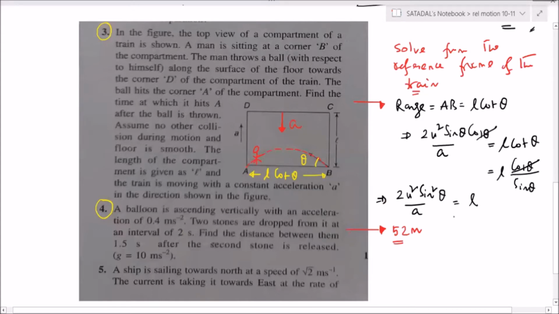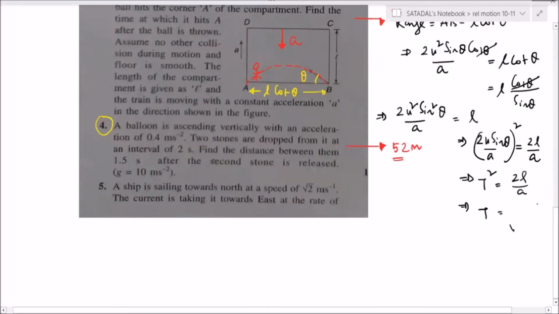So if I just make a little rearrangement, not much, just a little rearrangement, can I write it like this? 2u sine theta by A, whole square. So I have to multiply this side also by 2 by A. If you see, 2u sine theta by A is the time period. So T is equal to this, T square. So T is equal to, how much is the answer? Root under of 2L by A. It's a very good question.